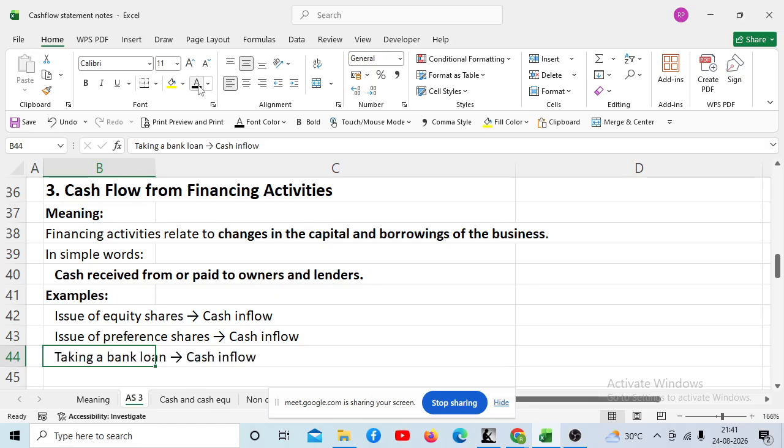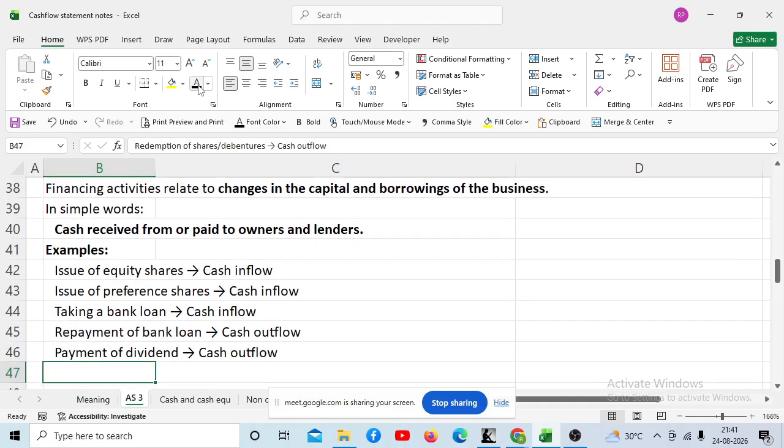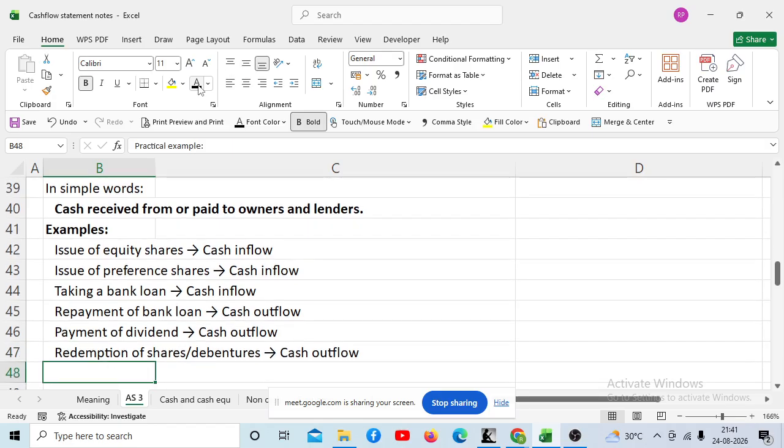Company is taking a bank loan. Cash inflow. Company is repaying the bank loan. Cash outflow. Company is paying dividend. Cash outflow. Company is redeeming the shares. Cash outflow. Redeeming means they are taking back the shares and giving the money, right? Yes.